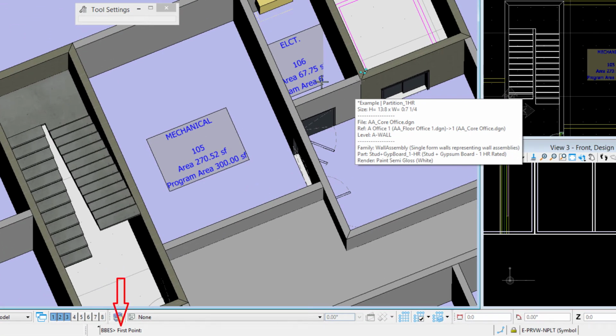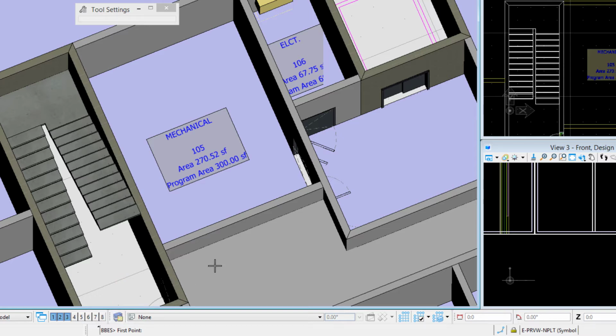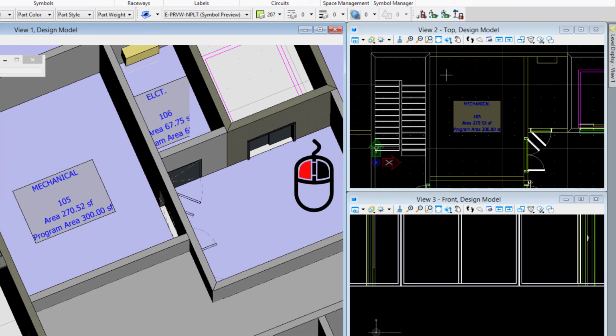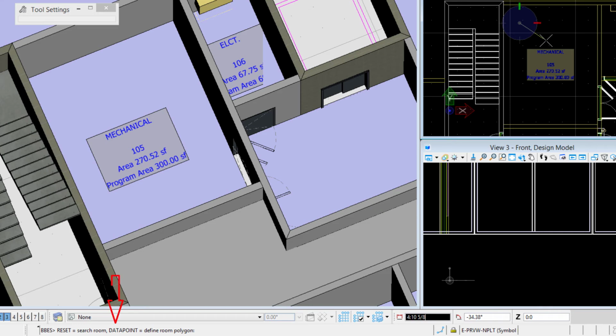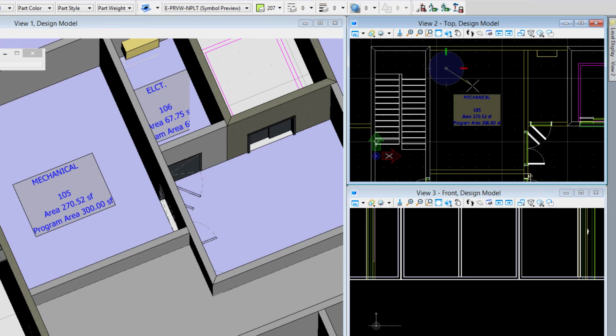And if we look at the prompt, it's asking us to choose the first point. So we are utilizing that space definition that's in the electrical database. So I can just pick a point inside the room, really anywhere. So a data point, which is a left click, and then you'll notice the prompt says reset to search for the room outline or data point to define the room polygon. If this were not defined in the database already, then I could define the shape of it right here. So I would snap on to, starting with the corner of the space here, and then go ahead and define it with my electrical tool here.